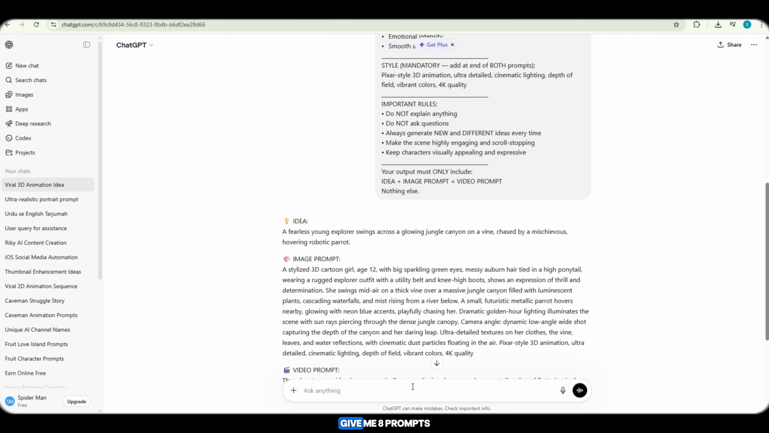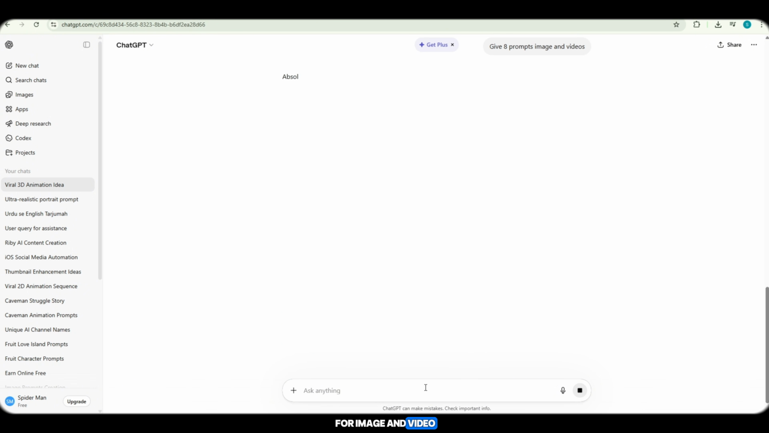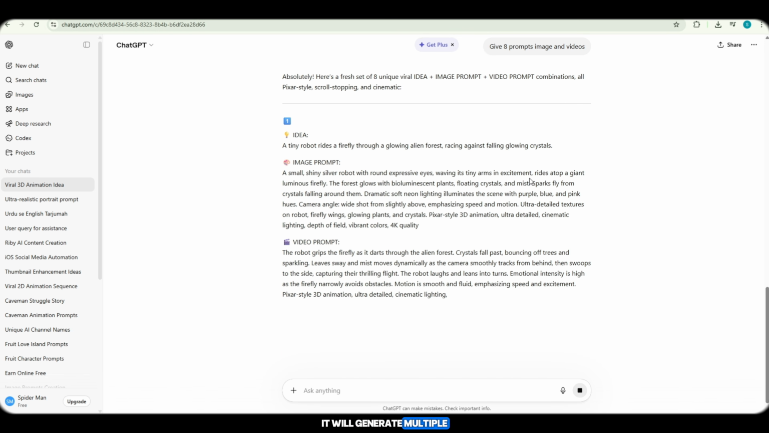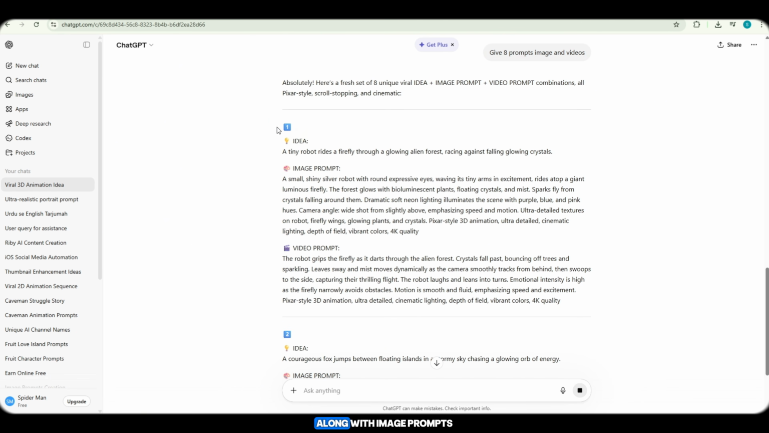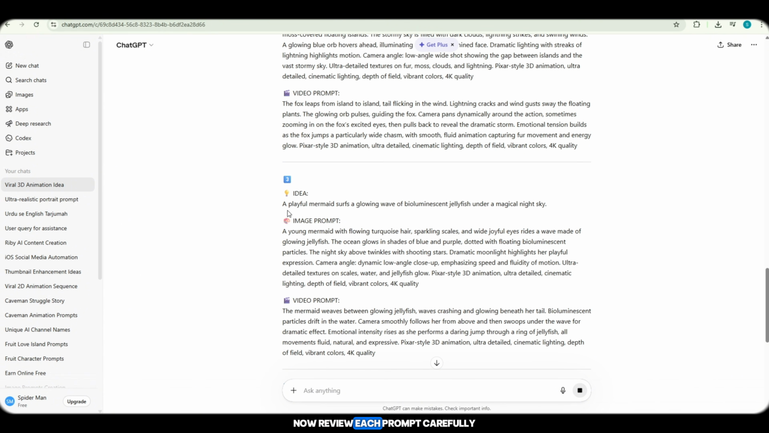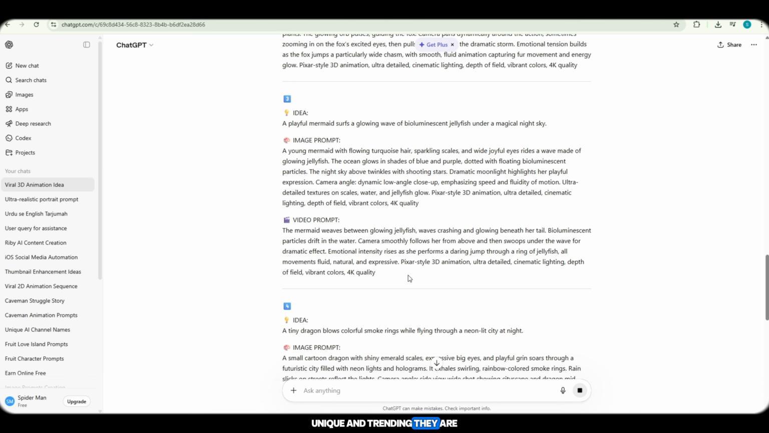But if you add, give me 8 prompts for image and video, then you'll see something amazing. It will generate multiple ideas one by one, along with image prompts and video prompts. As you can see, it has generated 8 unique ideas, along with 8 image prompts and 8 video prompts. Now, review each prompt carefully. You'll notice how creative, unique, and trending they are.